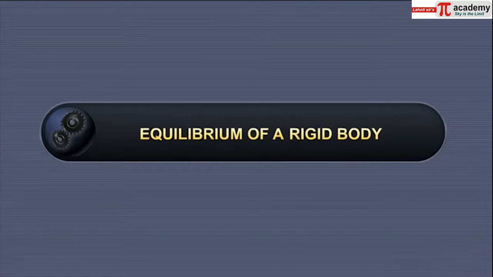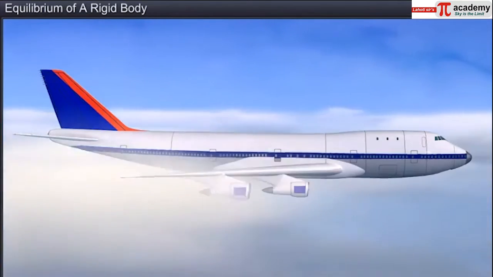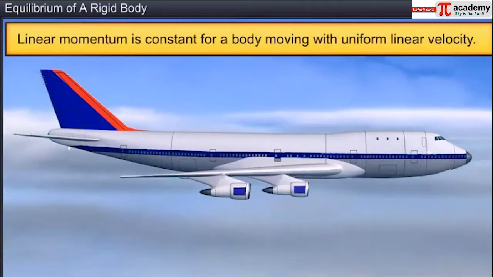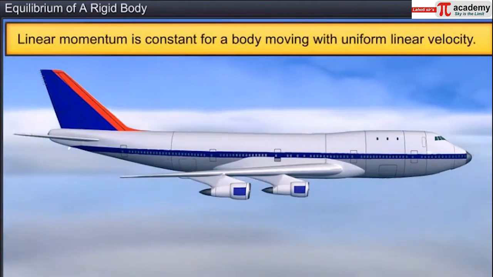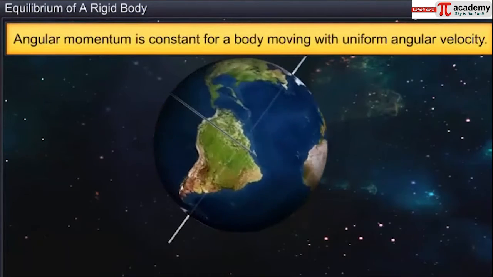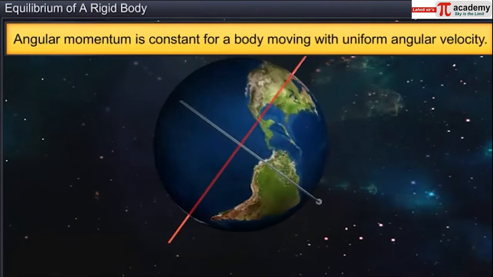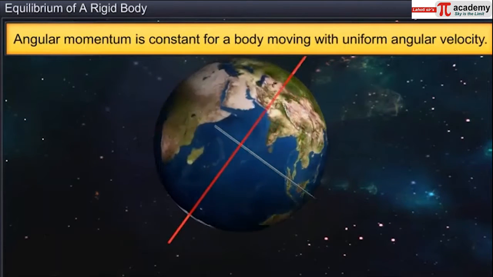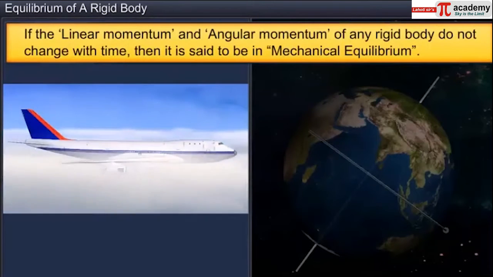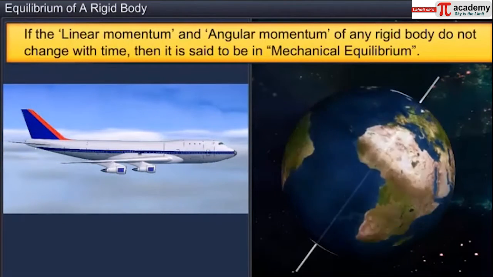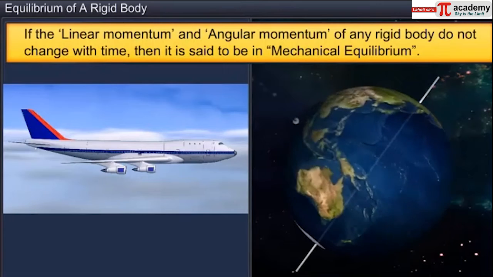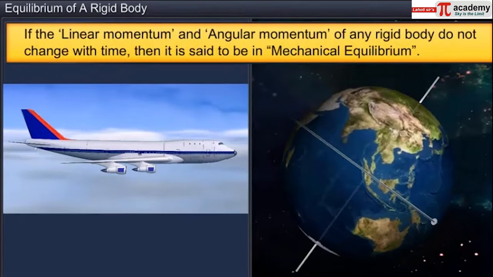In this module, you will learn about the equilibrium of a rigid body. The linear momentum of an aeroplane moving with uniform velocity is constant. Similarly, the angular momentum of the Earth about its axis of rotation is also constant. If the linear momentum and angular momentum of a rigid body do not change with time, it is said to be in mechanical equilibrium.